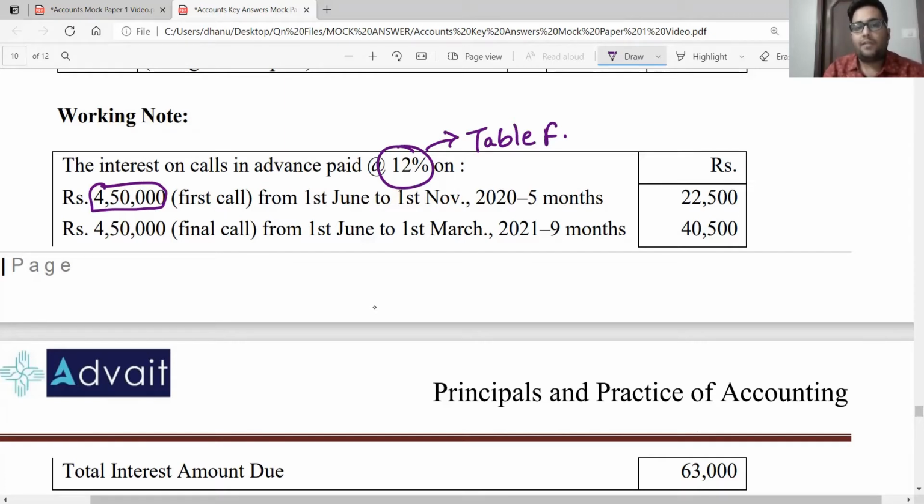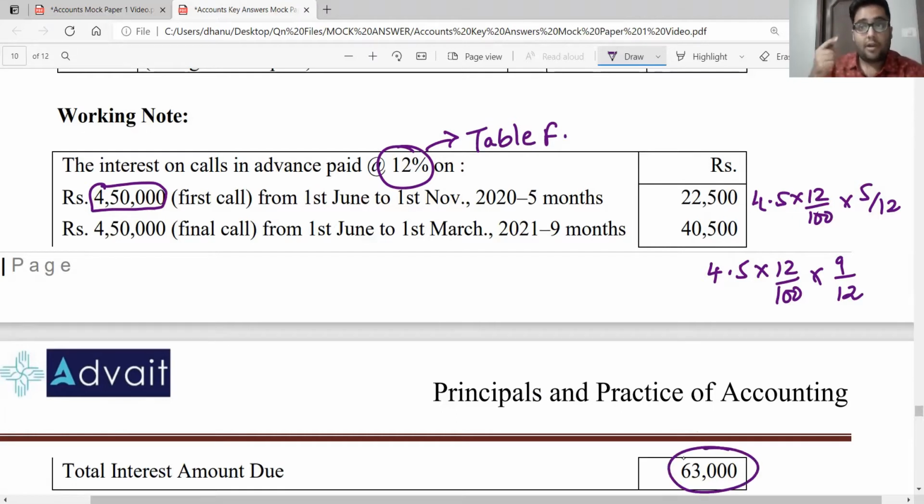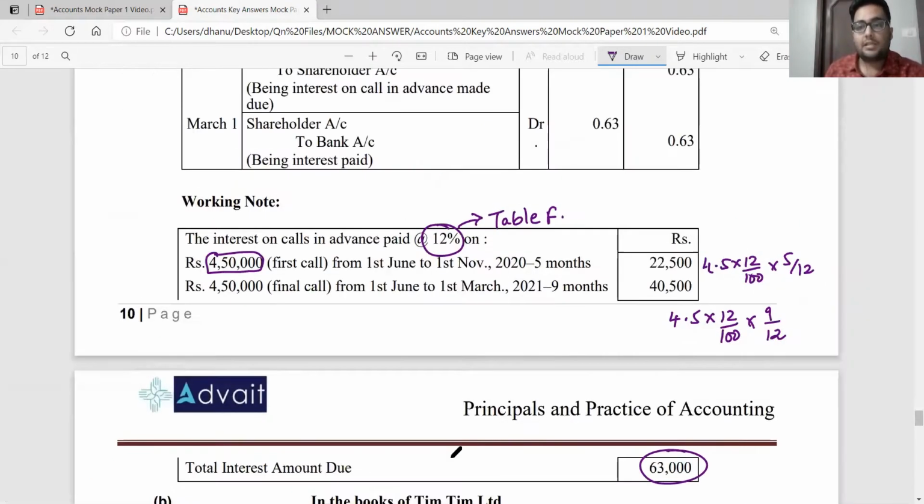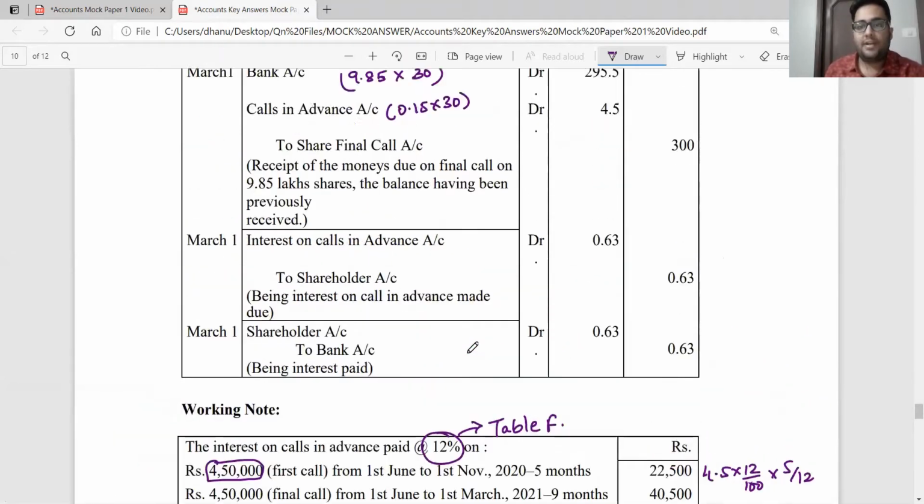So 4,50,000 into 12% for the first call: 4.5 lakhs into 12 by 100 into 5 by 12. For the second call, it is again 4.5 lakhs into 12 by 100 into 9 by 12, which gives an amount of 22,500 and 40,500, total interest being 63,000. Now, please note that we were recording journal entries in terms of lakhs. So 63,000 is equal to 0.63 lakhs.